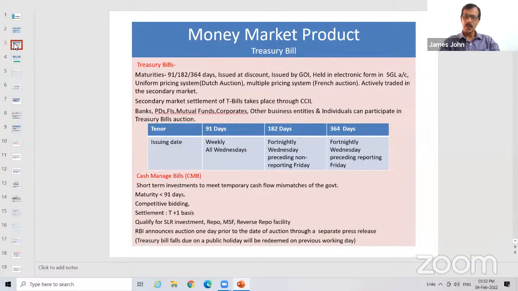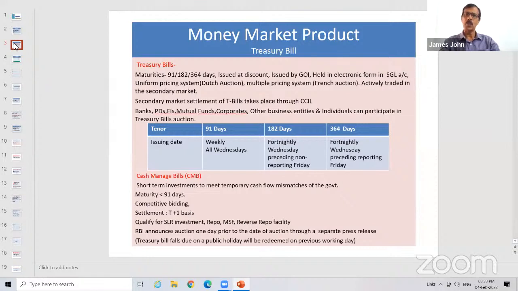Just to brush up your ideas, let me repeat what is meant by treasury bill. It is issued at a discount, important, and on 3 maturities it is issued: 91, 182, and 364. This is issued by government of India. So the fund which has been collected from issue of the treasury bill will be utilized not by Reserve Bank of India, but by government of India. So it is a borrowing by government, if I make it very clear.